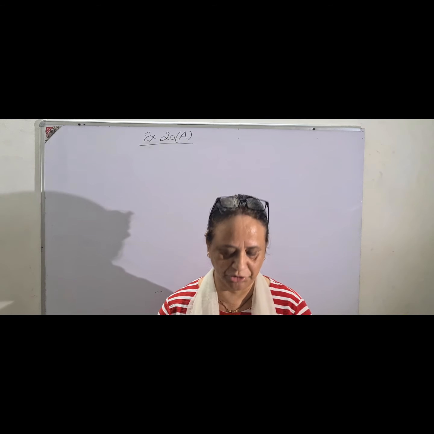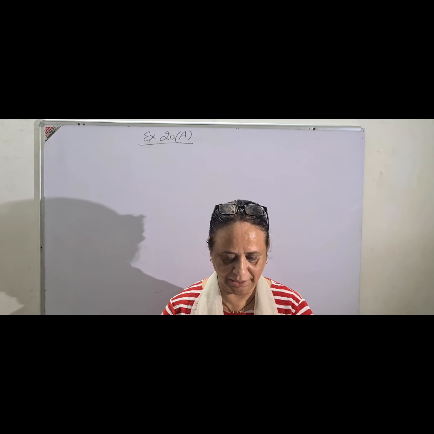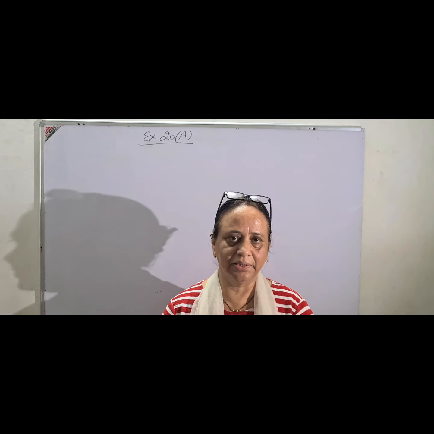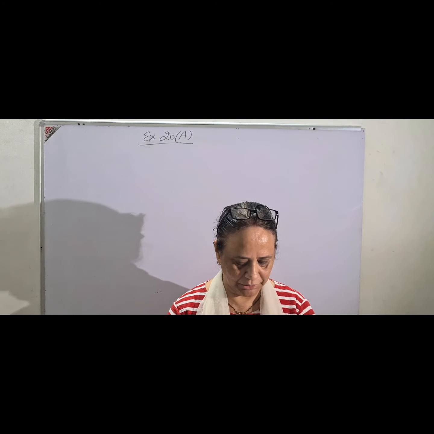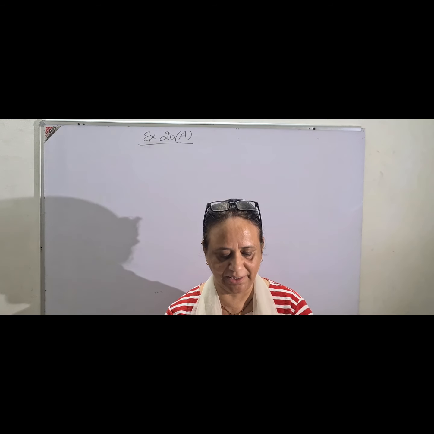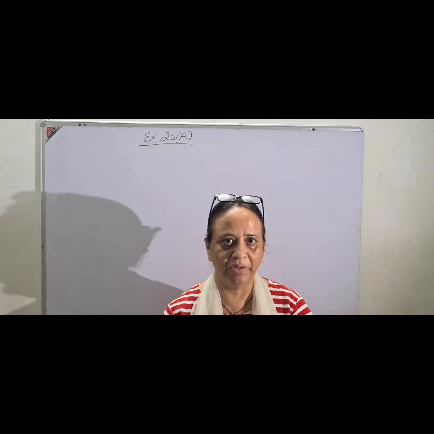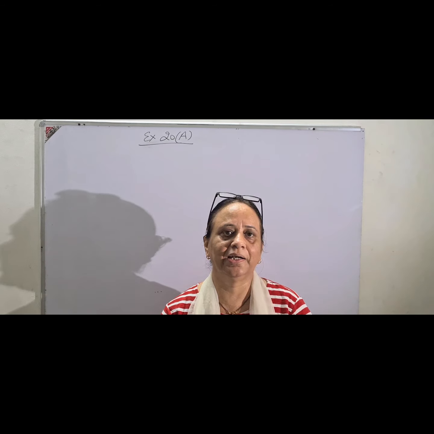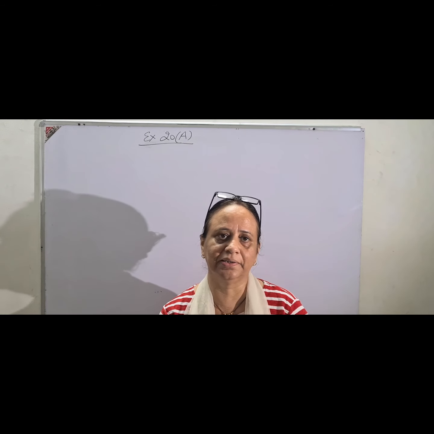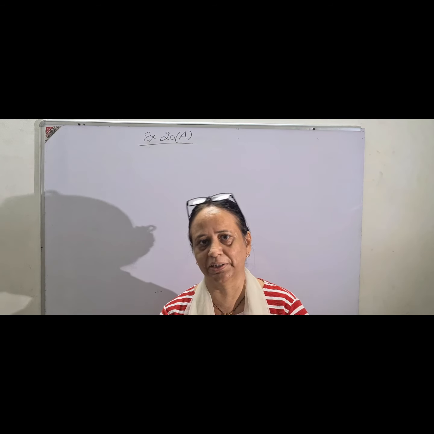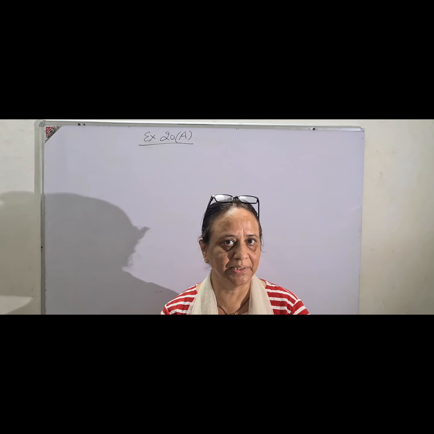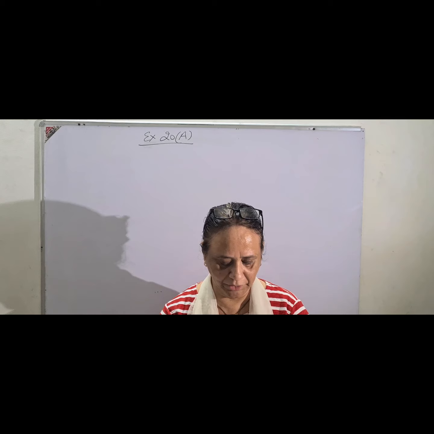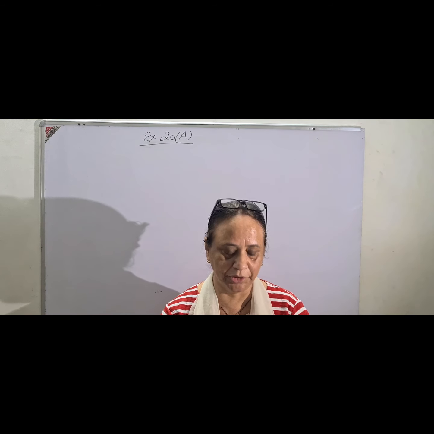Please, I am going to read the question. Exercise 20A, page 297. Chapter is cylinder, cone and sphere, chapter 20, page 297 again. Question number 4. And we are dealing with cylinders. Let me remind you once again that this time only cylinder and cone are in your syllabus. Sphere is not there. So I hope you must have marked the syllabus up till now. So moving on the same line, question number 4.